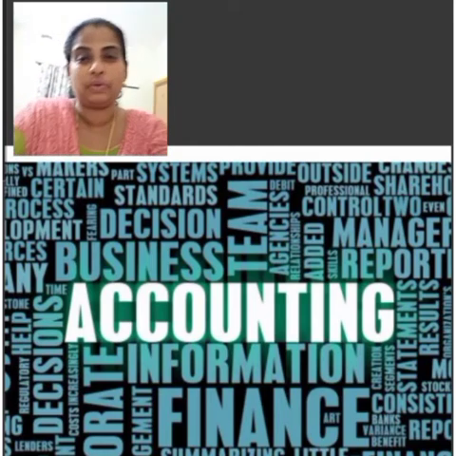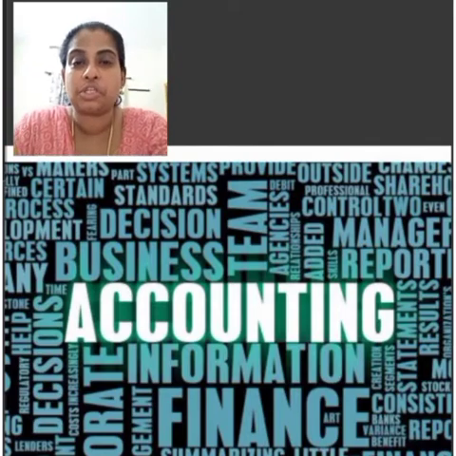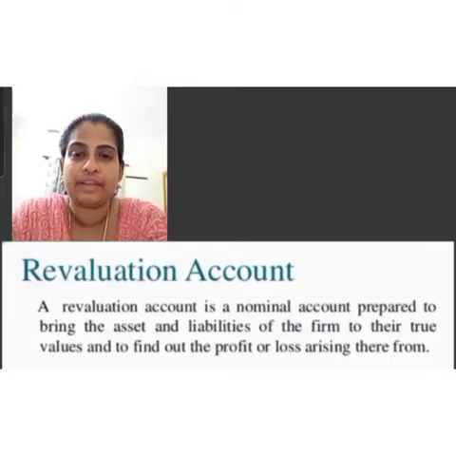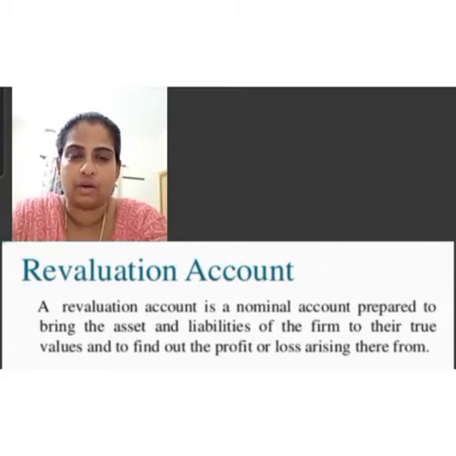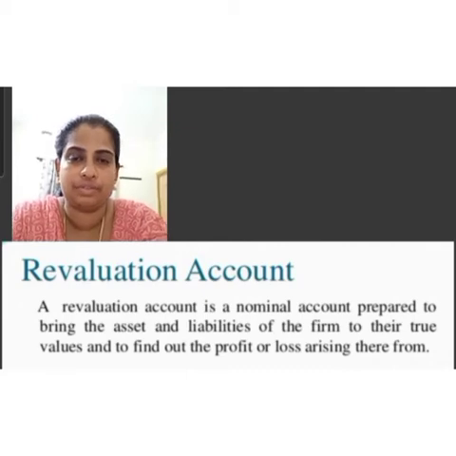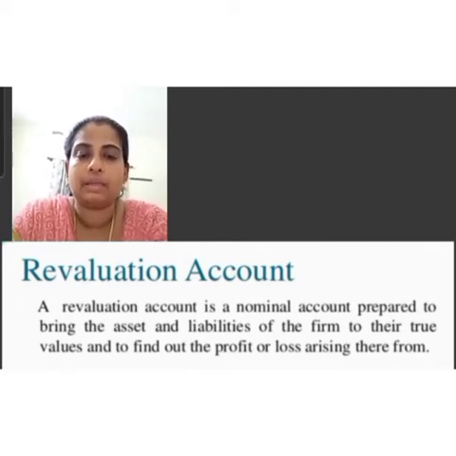Today in this module, we are going to learn about the term revaluation account. Revaluation account is a nominal account prepared to bring the assets and liabilities of the firm to their true values and to find out the profits or losses arising therefrom.